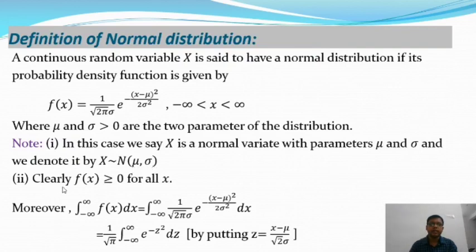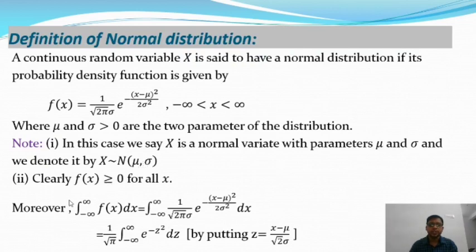Clearly, f(x) is greater than or equal to 0 for all x, and sigma is greater than 0. So from this we get that the function f(x) is greater than or equal to 0. Now the integration over minus infinity to plus infinity of f(x) dx, after putting the value of f(x), the probability density function, equal to 1 by root 2 pi sigma e to the power minus (x minus mu) whole square by 2 sigma square.